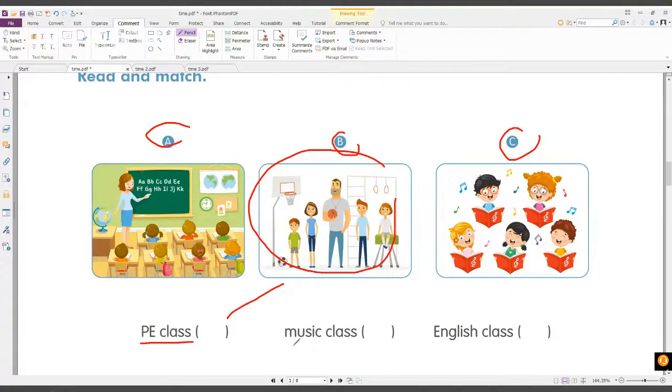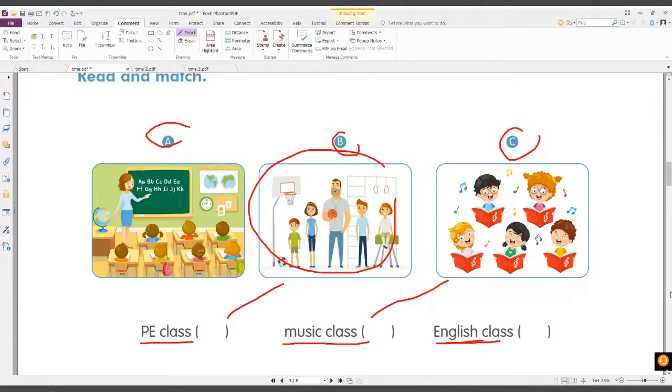Everybody, can you say music class? Music class. Where is our music class? A, B, or C? C, right. This is our music class. And this one is English class. Where is our English class?